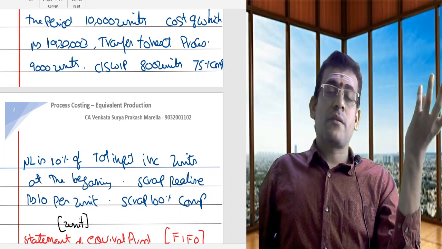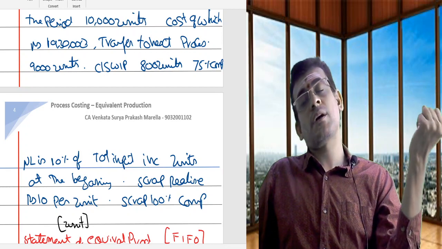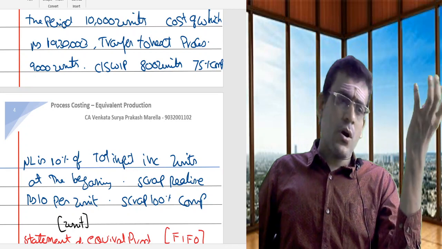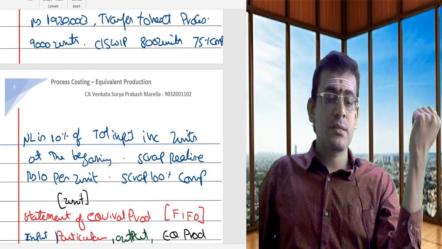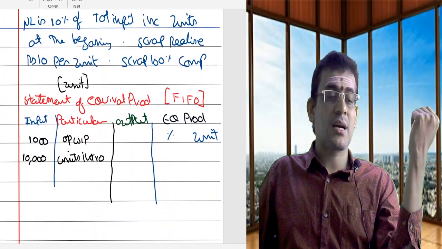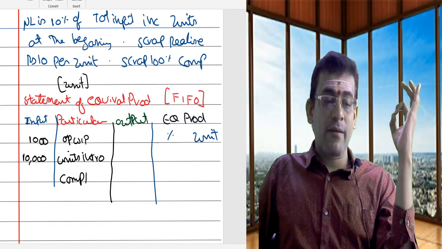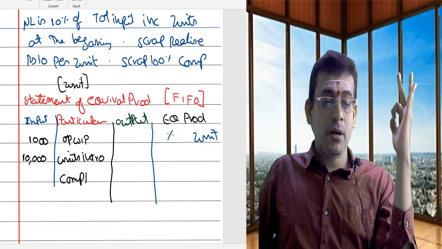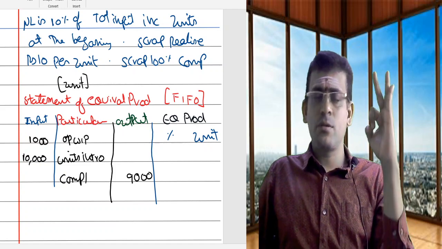The fundamental principle in process costing is that output of one process becomes the input of the subsequent process. So output completed, how many units? 9,000 units. So let us come here and write it as completed. I will come back to this later. At present I am writing in the outer column 9,000 units. I will come back to this again later.